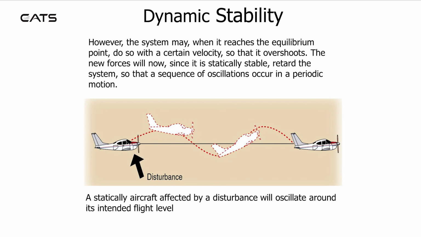However, the system may, when it reaches the equilibrium point, do so with a certain velocity so that it overshoots. The new forces will now, since it's statically stable, retard the system so that a sequence of oscillations occur in a periodic motion. A statically stable aircraft affected by a disturbance will oscillate around its intended flight level.